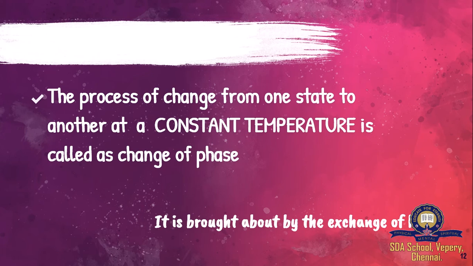I am telling you again, the process of changing from one state to another state happens by adding or removing heat, right? But see here in this definition which is written above, you read it aloud to yourself. The process of change from one state to another at a constant temperature is called the change of phase.